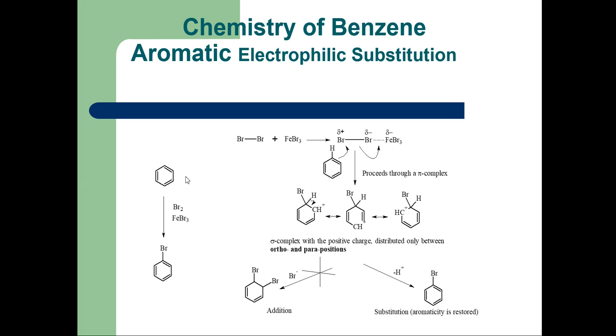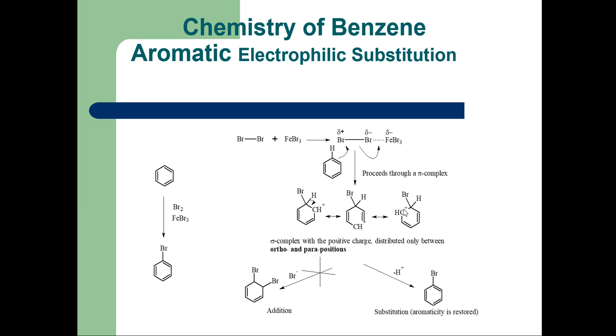So these are some reactions, that is, this is the bromination of benzene. This benzene undergoes electrophilic substitution reactions, for example nitration, halogenation, etc. So this is an example of halogenation, that is, this benzene undergoes bromination. In the presence of FeBr3, there is formation of bromobenzene. So what happens? This Br2, when it reacts with FeBr3, there is formation of the electrophile, that is, Br positive is an electrophile, and this electrophile attacks the benzene ring.